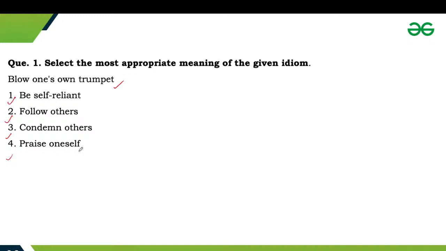So the correct answer is option number 4, that is praise oneself.